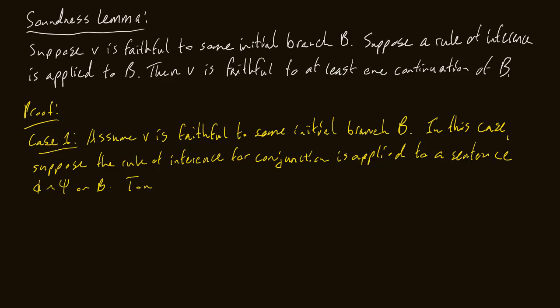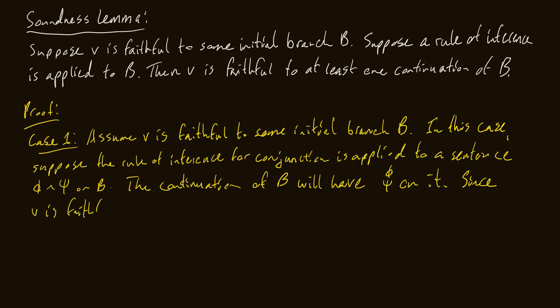So the continuation of B will have phi and psi on it, right? Just as I demonstrated. Now, this is where our definition is important. Since V is faithful to phi and psi, then we know that the interpretation of phi and psi is equal to 1, right?